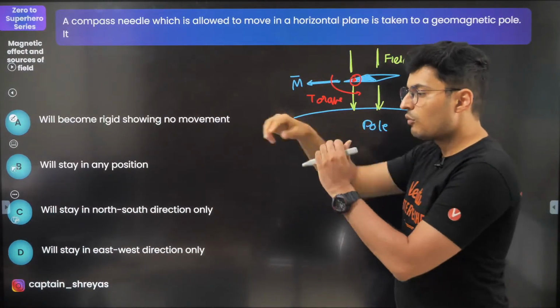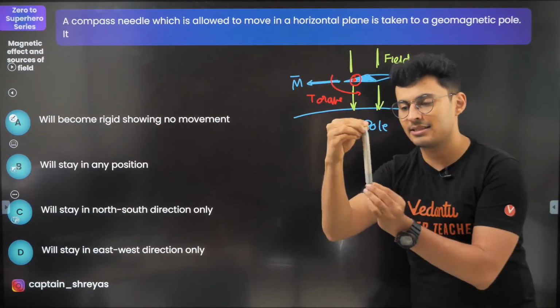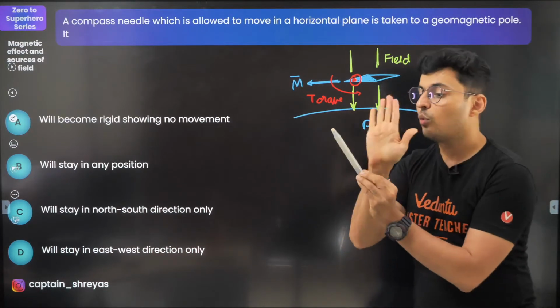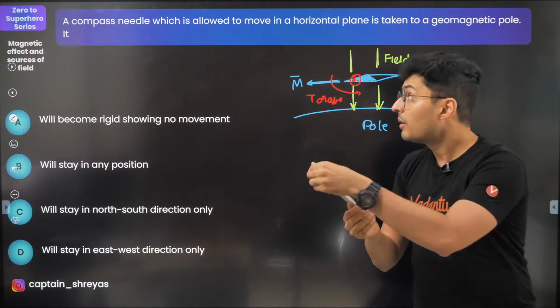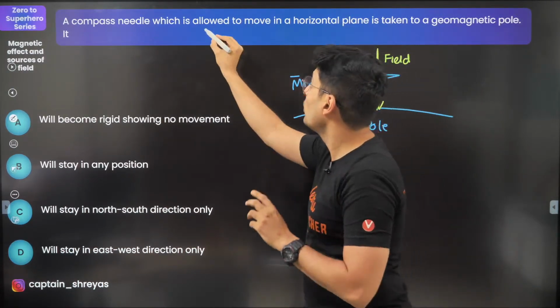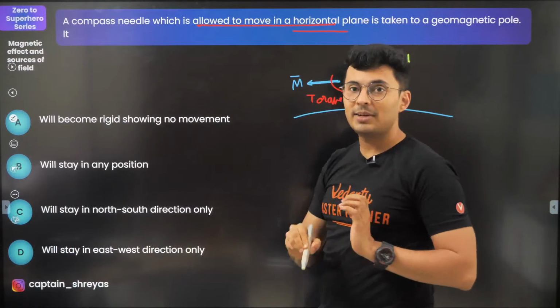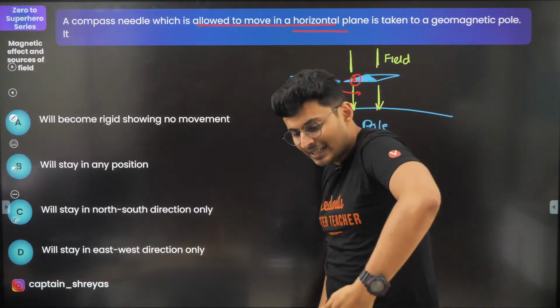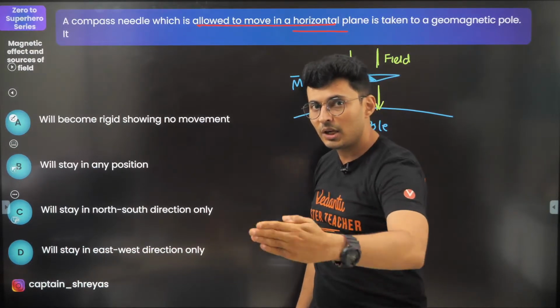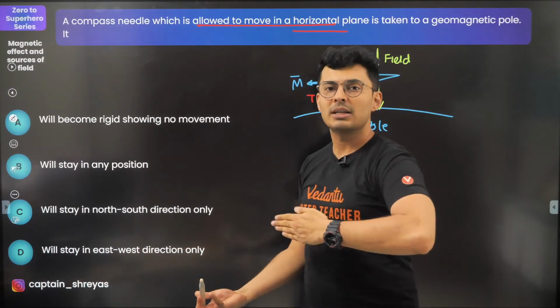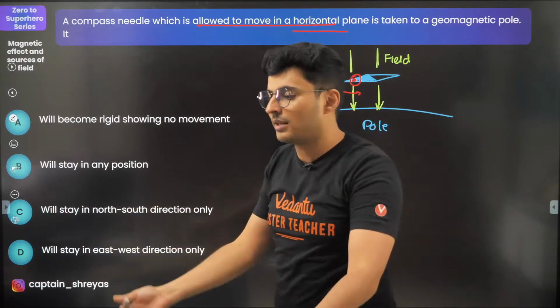So the needle would tend to bend like this in a vertical plane. Understood? But it is allowed to move in a horizontal plane. It wants to bend like this, but it can only move in horizontal. What will happen? It can't move. That's it, it will be stuck over there.